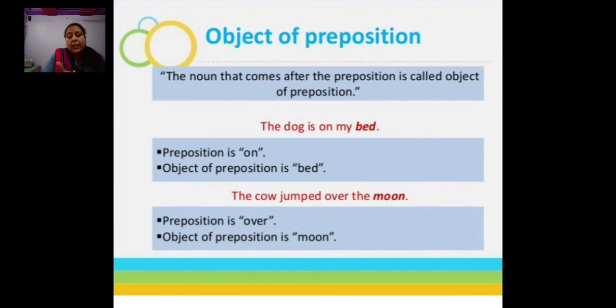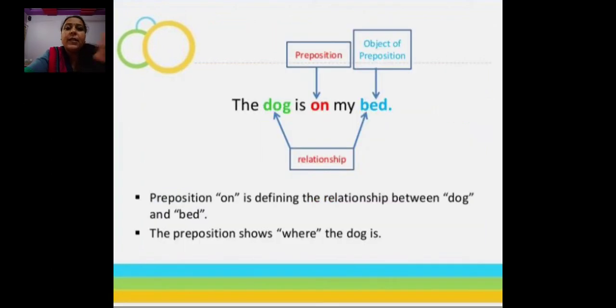Next example: the cow jumped over the moon. Here the preposition is over and the object of the preposition is moon. Simple. Now see one clear thing about the object of a preposition, what is the relationship. The dog is on my bed.